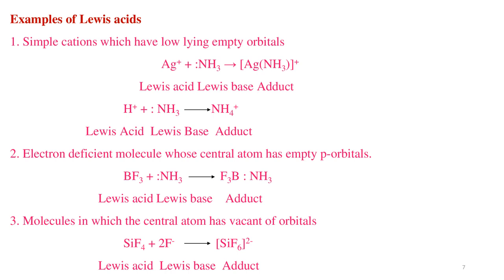The molecules in which the central atom has vacant orbitals. Example is silicon tetrafluoride reacting with fluoride ions to produce silicon hexafluoride. Here SiF4 acts as the Lewis acid and fluoride ion as the Lewis base.